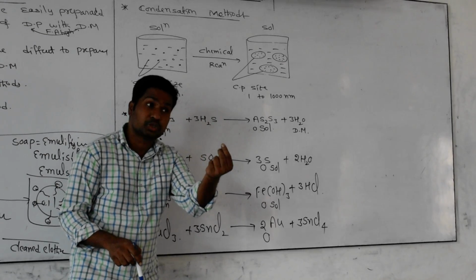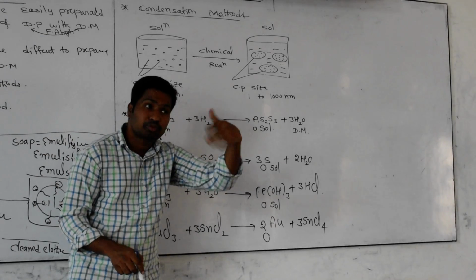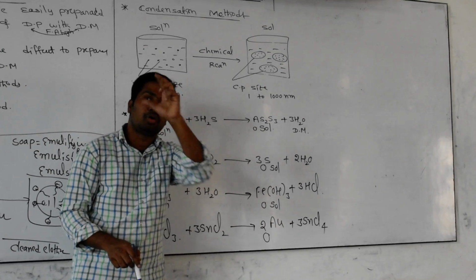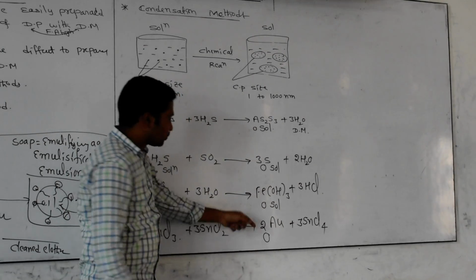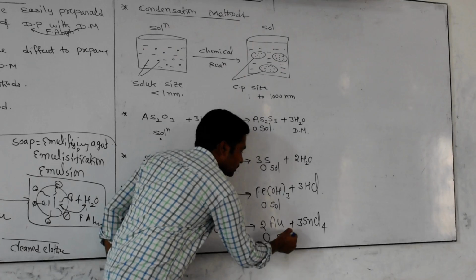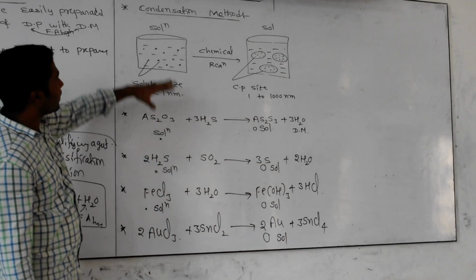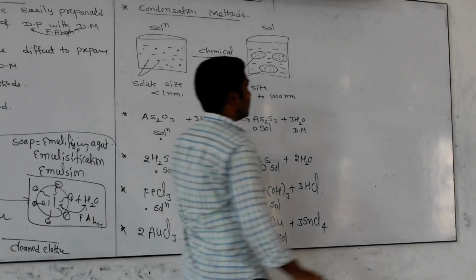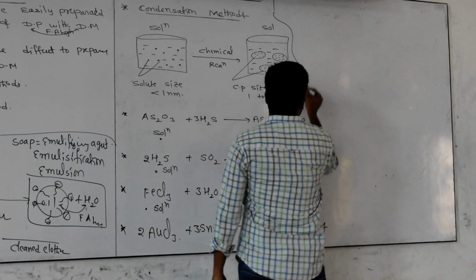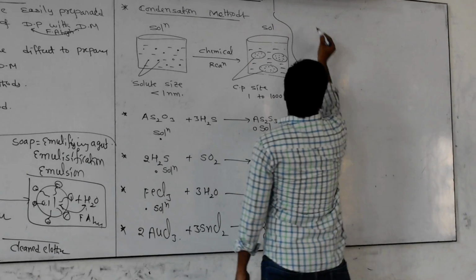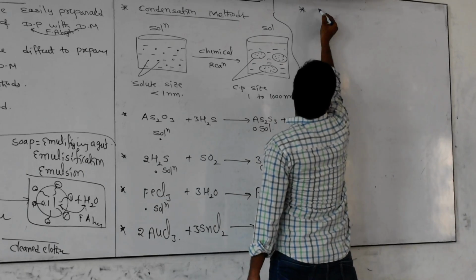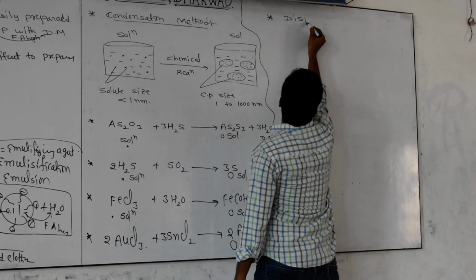That's why the gold atoms join together, becoming a colloidal particle size, a little bit bigger than before. That is called a sol, and this comes under condensation methods. Now we are discussing the second technique, which is the dispersion method.